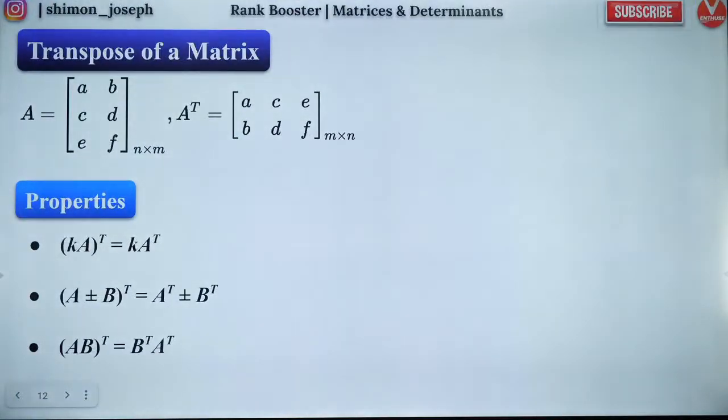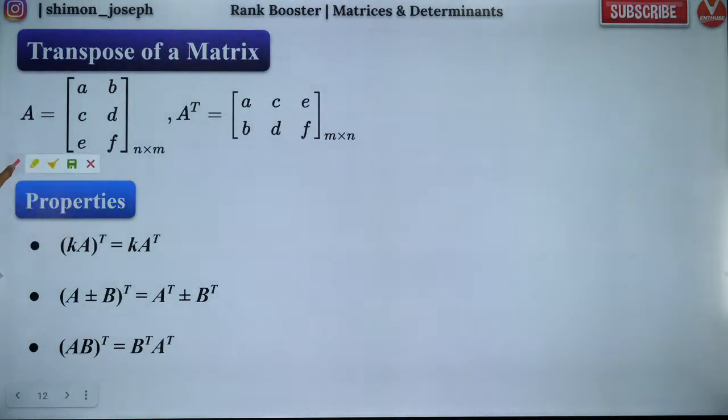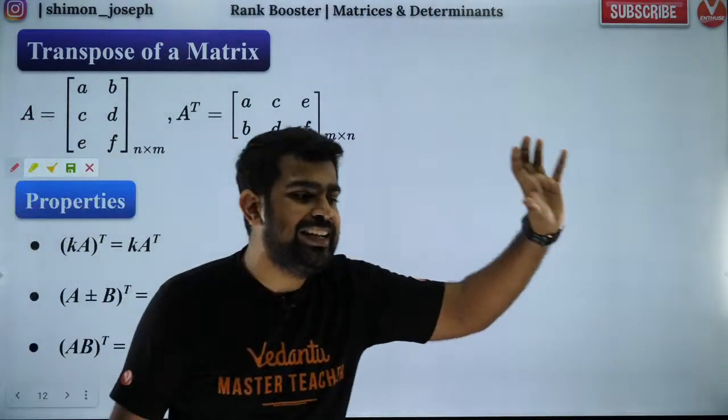So with that, people, let's get going to the next property, which is transpose. Super important. So let's look at transpose in detail.